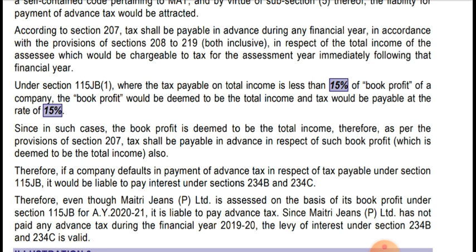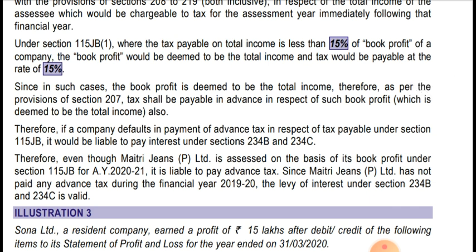Therefore, if a company defaults in payment of advance tax in respect of tax payable under section 115JB, it would be liable to pay interest under section 234B and 234C. So in this case, even though Maitri Jeans Private Limited is assessed on the basis of its book profit under section 115JB for assessment year 2021, it is liable to pay advance tax. Since Maitri Jeans Private Limited has not paid any advance tax during the financial year 2019-20, the levy of interest under section 234B and 234C is valid, and the assessing officer is correct in this case.